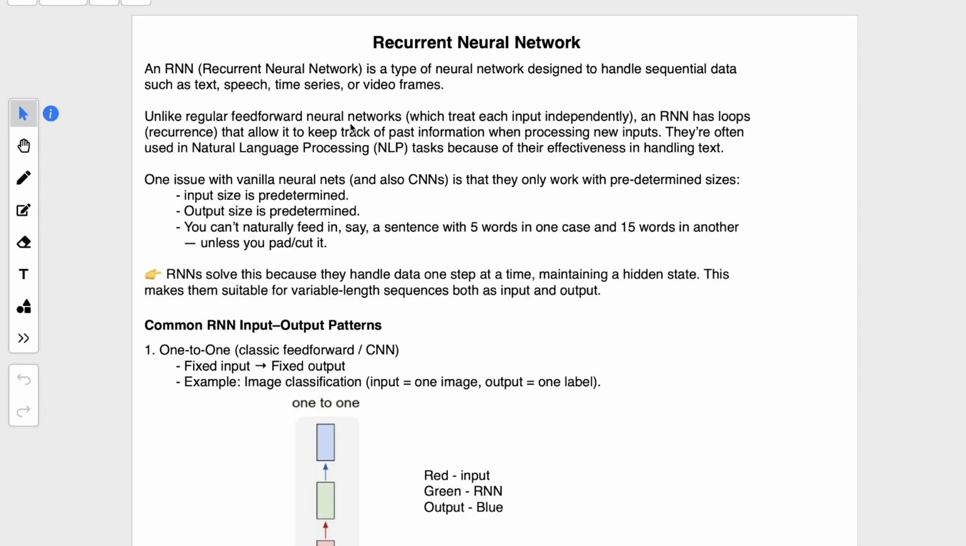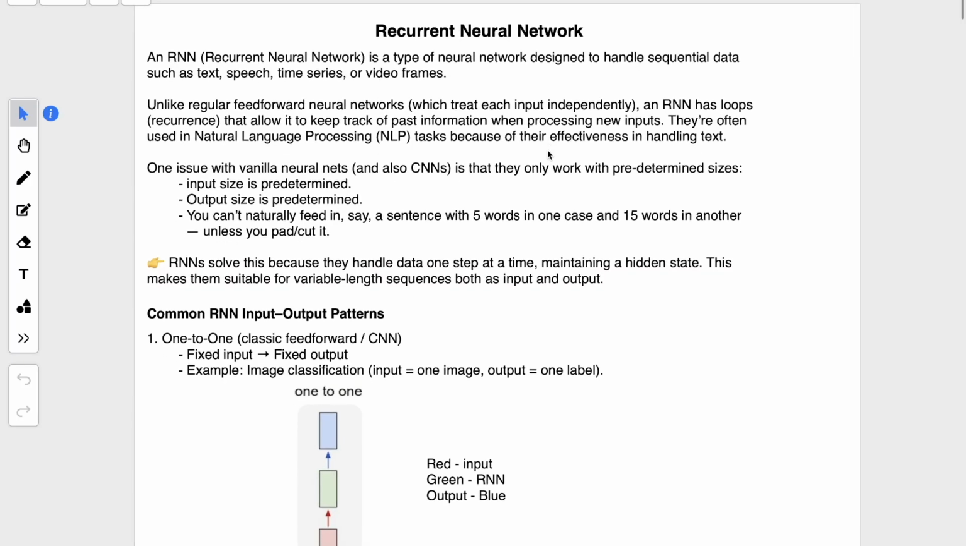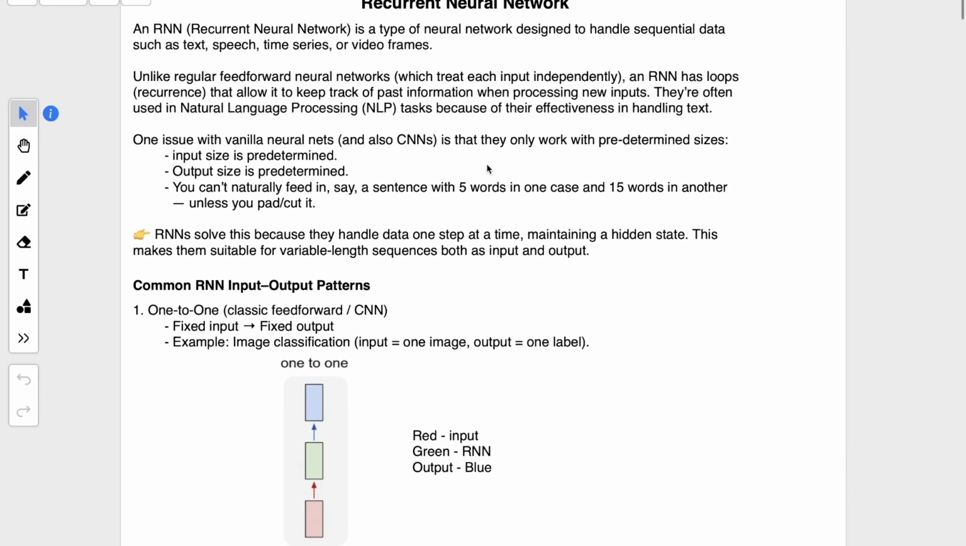In this neural network you keep on passing the inputs, and based on the input it gets trained and produces an output. Unlike regular feedforward networks, RNN has loops that allow it to keep track of past information while processing new inputs, and they are often used in NLP, natural language processing, because of their effectiveness in handling text. So in short, in simple neural networks only inputs were passed, but here they have loops. In multiple hidden layers, each hidden layer is also dependent on the previous hidden layer's output. So input is passed to different hidden layers as well as the output of previous hidden layers, and finally the output comes out. We will look into this in detail further in the video.